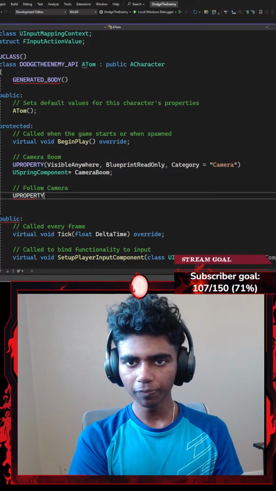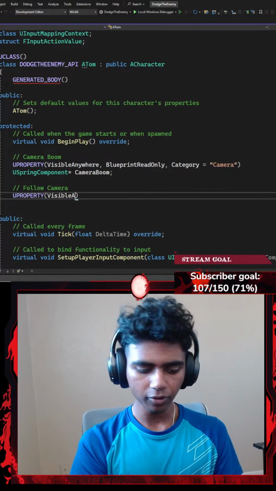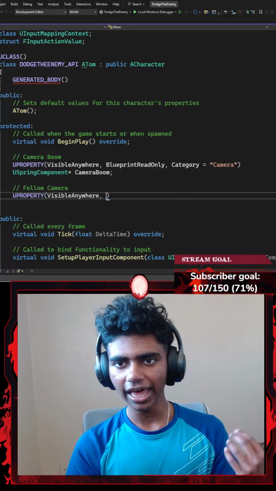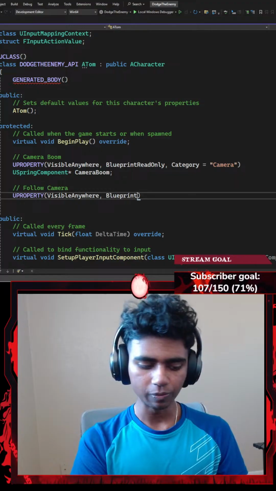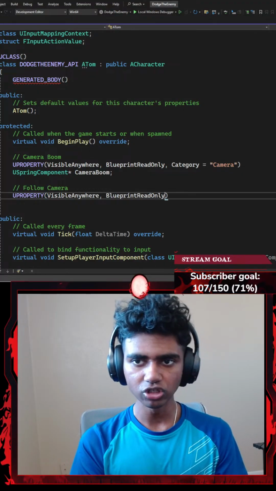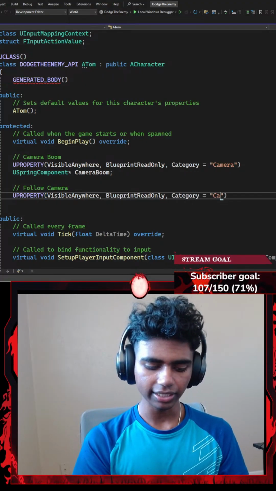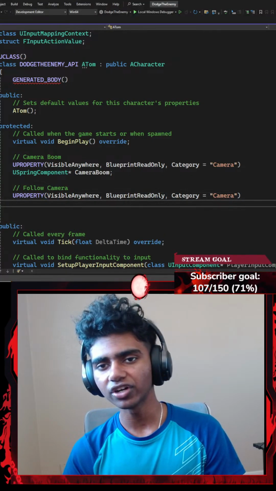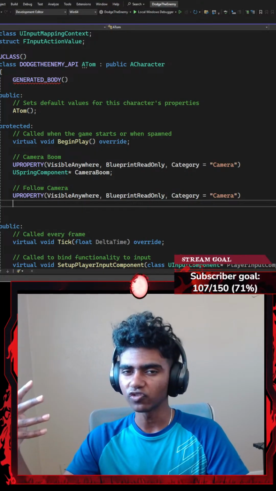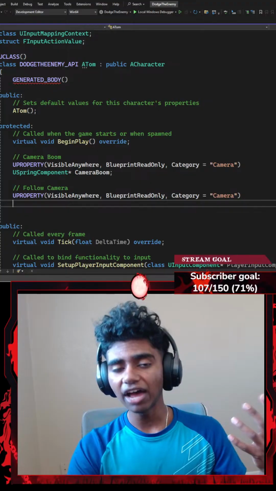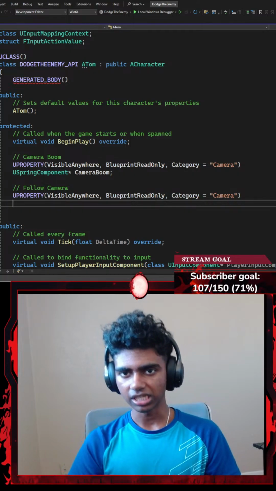For that, I'm going to go ahead and add a new property. Where I want my follow camera to be visible anywhere, just like my camera boom. Let's go with visible anywhere. I can see it anywhere, whether it be on my editor, my blueprint, or my details panel. And then I want it to be blueprint read only. I only want my blueprint to be able to read it, not edit it. Lastly, I'm going to categorize it in a section called something like camera. Now, category is not compulsory for getting my code to work, but it does keep the code organized, because eventually when I get like 1,000 lines of code, maybe 5,000 lines as well, I would really need categories, because I would search camera and I'm going to see all the camera content type stuff, if that made any sense.